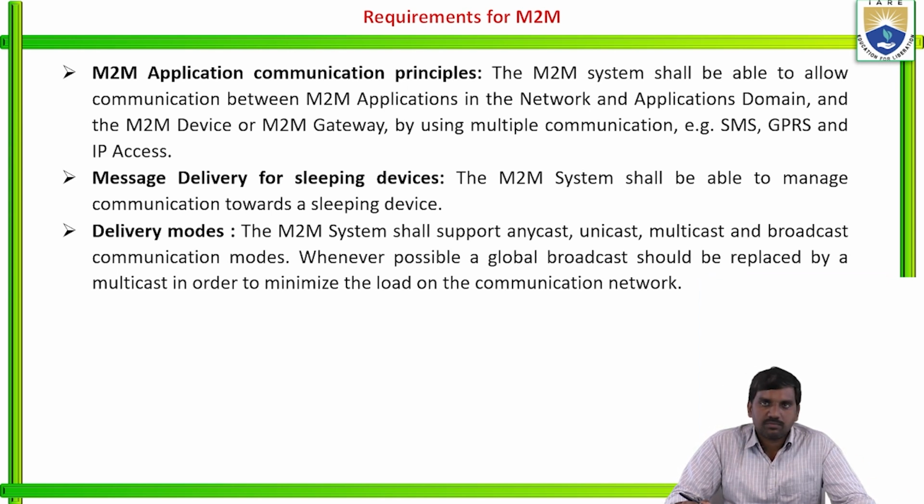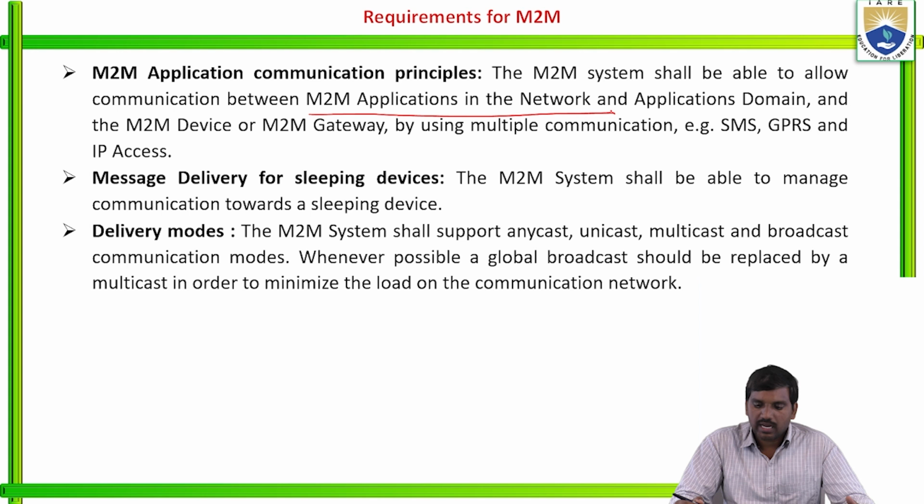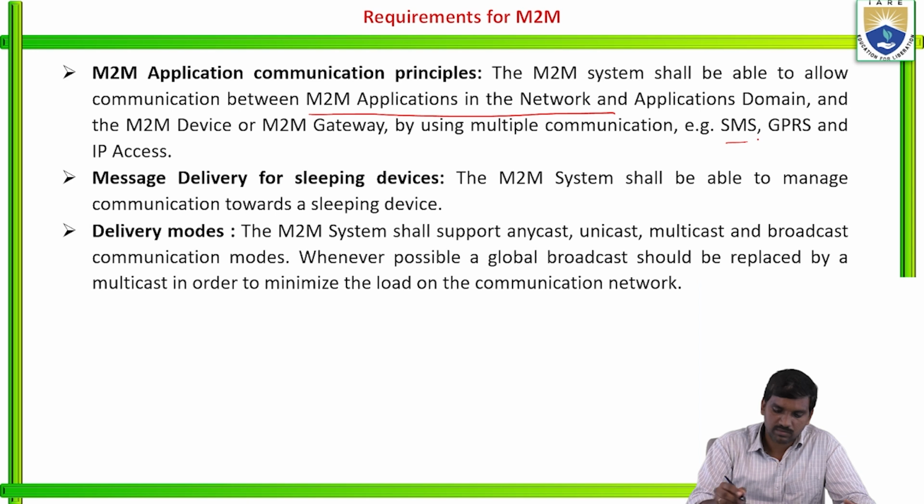The application communication principles here. The M2M system shall be able to allow communication between M2M applications in the network and application domain and the M2M device or M2M gateway by using multiple communication means, for example SMS, Short Message Service, GPRS, General Packet Radio Service, and IP address.